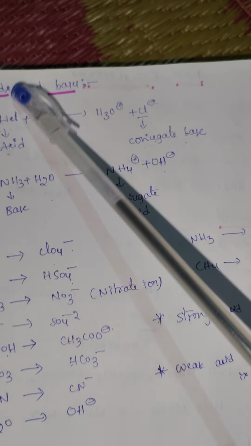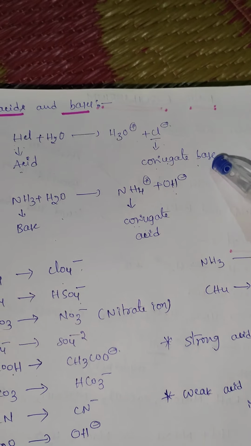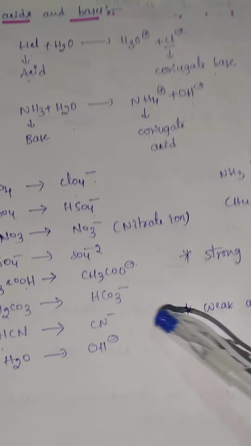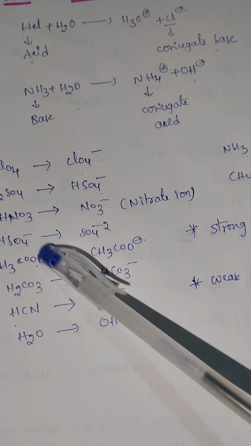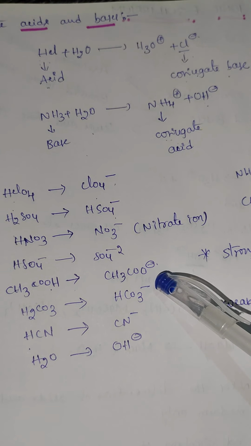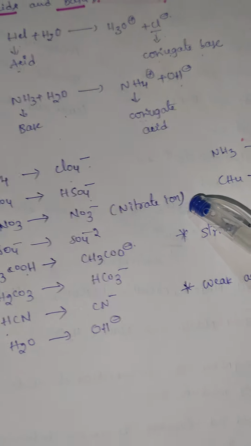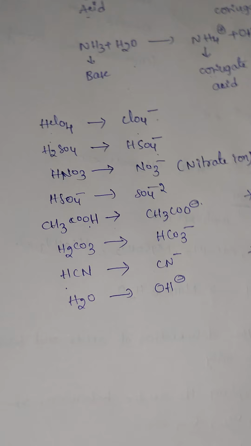When you take HCl, which is a strong acid, Cl- is its conjugate base, and this is a weak conjugate base. When you come to acetic acid, it is a weak acid, and CH3COO-, the acetate ion, is a strong base. Next we are going to discuss the leveling effect.